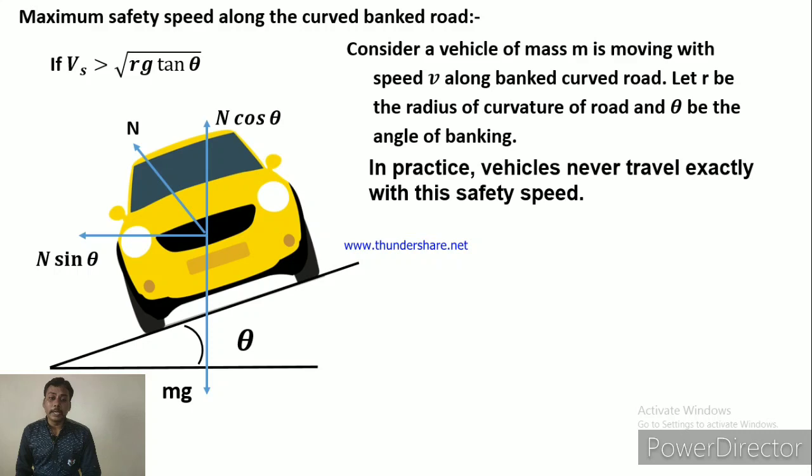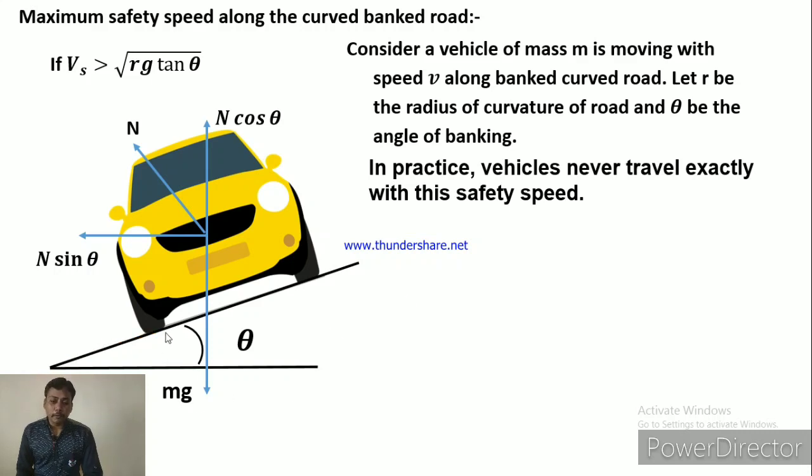The speed of the vehicle is changed, either increased or decreased than this safety speed. In this situation we can study the condition in which the speed of the vehicle is greater than the safety speed. In practice, a vehicle never travels exactly with the safety speed. Why? Because the frictional force is considered here, and due to the frictional force the speed of the vehicle is changed.